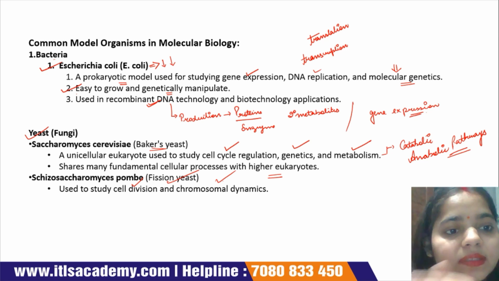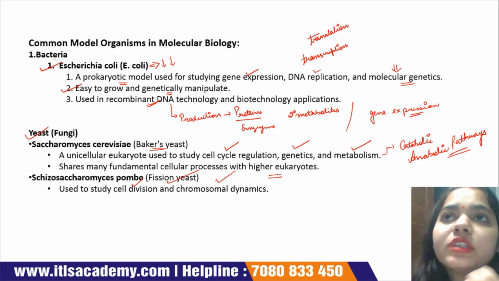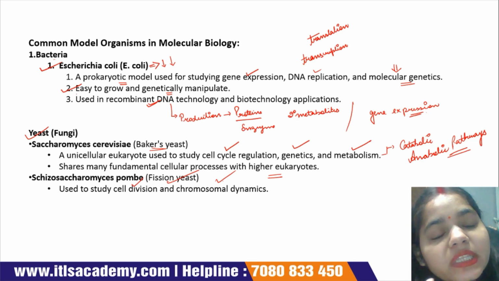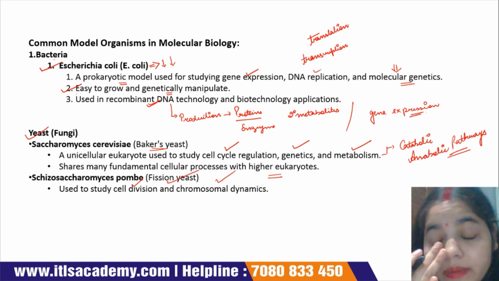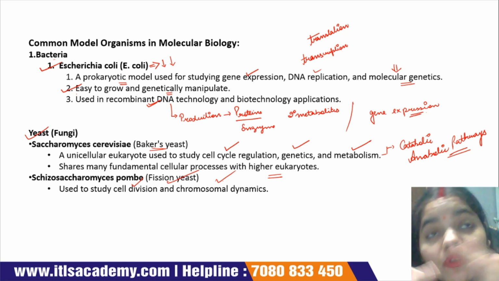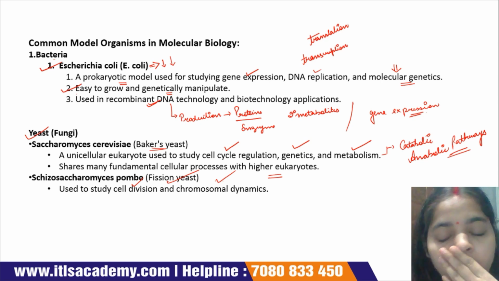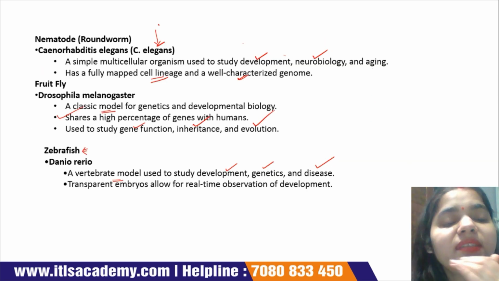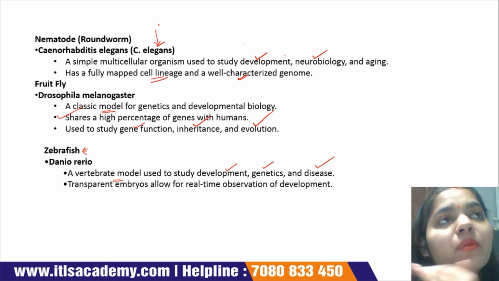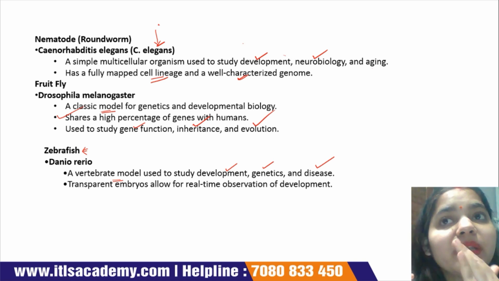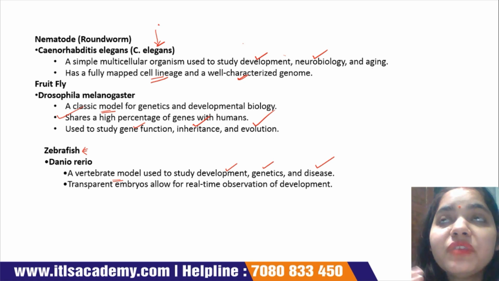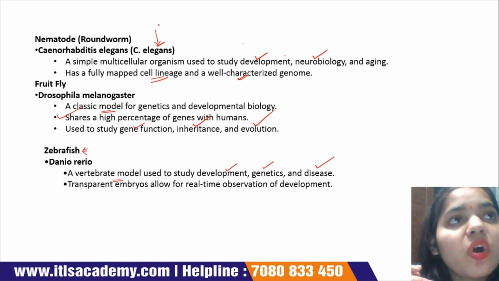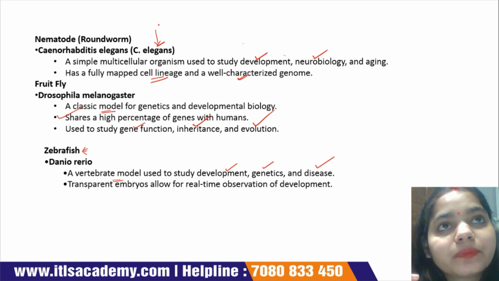Next is Saccharomyces cerevisiae. Saccharomyces cerevisiae is a model organism of fungus, and this is used to study cell cycle regulation, genetics, and metabolism of higher organisms. Next is C. elegans. C. elegans is a model organism of roundworm, and it plays the most important role in developmental biology. With the help of C. elegans, we study the cell lineages or the fate of the cell.